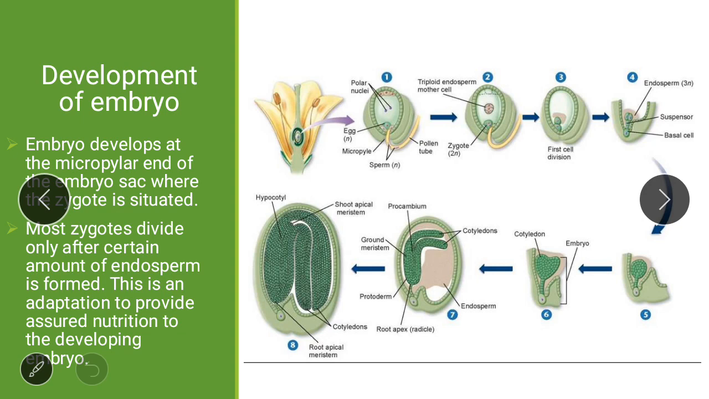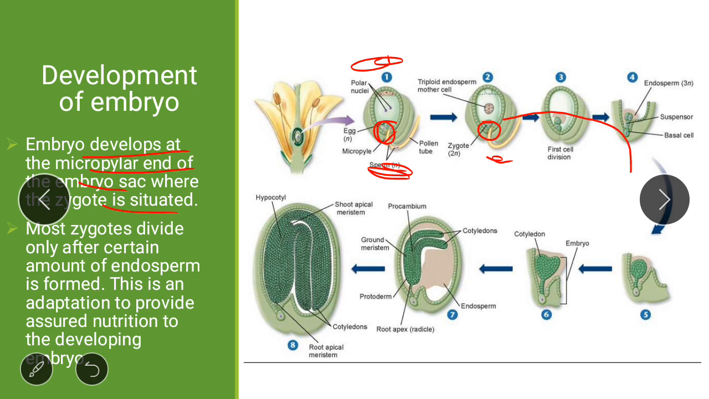One was the development of endosperm, and the second event is development of embryo. Embryo develops at the micropylar end of the embryo sac where the zygote is situated. See here, this is the zygote and this is the micropylar end. This is the chalazal end. So growth of embryo takes place at the micropylar end where the zygote is situated.